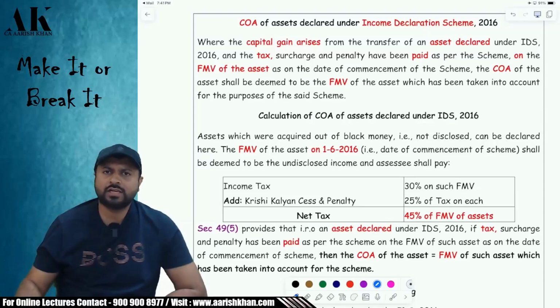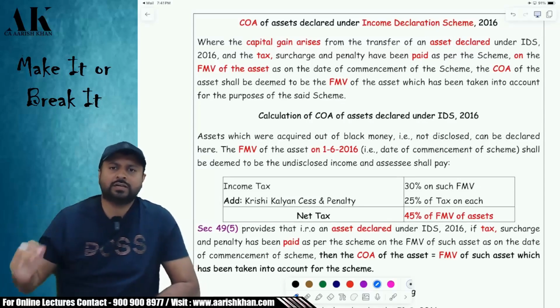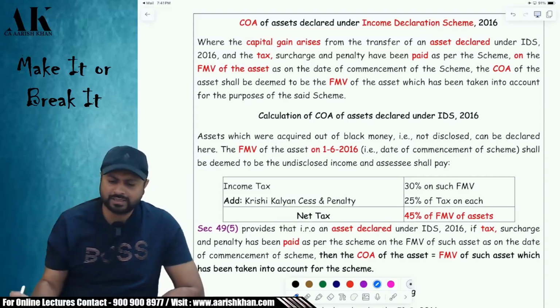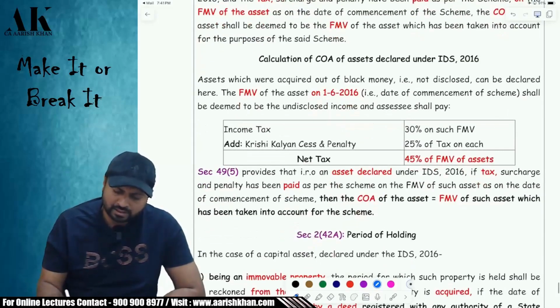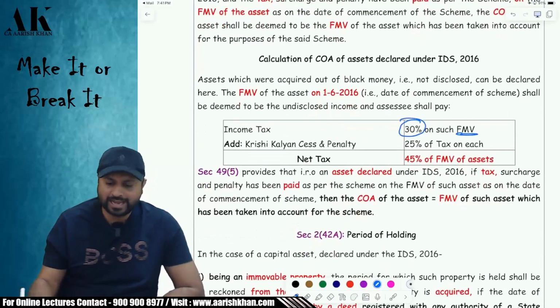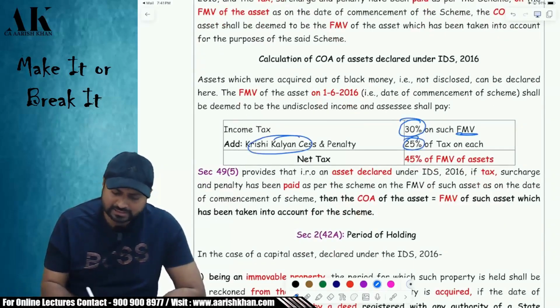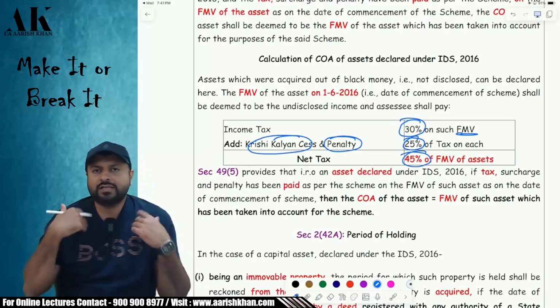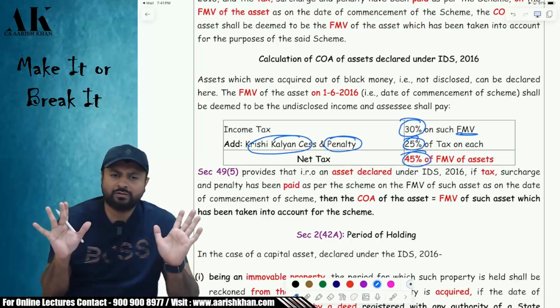So in 2016 I went to the department and disclosed the asset of 100 crore rupees. After I disclose it, I have to pay 45% tax. How is the tax determined? 30% of the asset value will be the tax, plus 25% Krishi Kalyan cess and 25% penalty, totaling 45% of the FMV of the asset. So I have declared an asset of 100 crore rupees value.